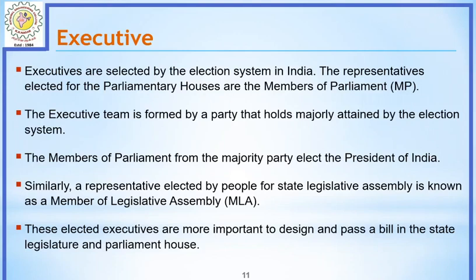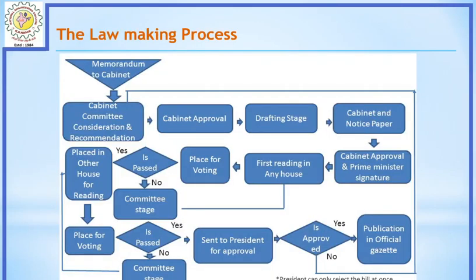These elected executives are important to design and pass a bill in the state legislature and parliament house. As I told earlier, when any new law or necessity arises, it should be executed by the members of the executive committee. Let's have a look at how a law or bill is prepared and passed. See here, this is the overall view of the lawmaking process.